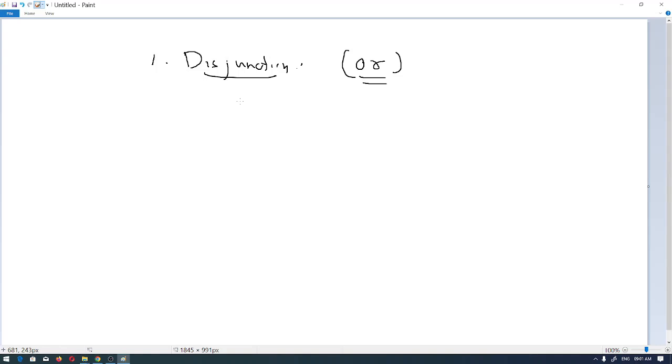For example, if I'm saying the Da Vinci Code is a book, or several men are aged above 40, I'll write it: the Da Vinci Code is a book, or several men are aged above 40.